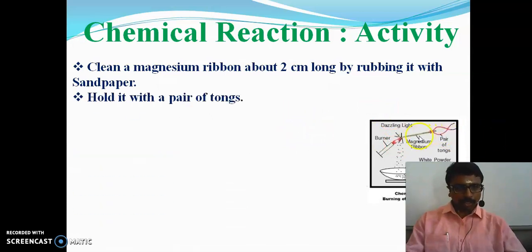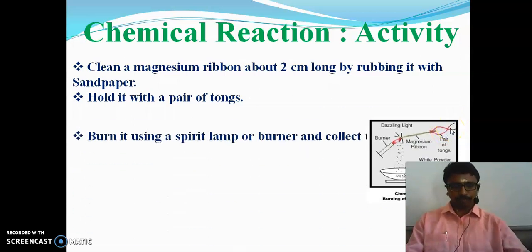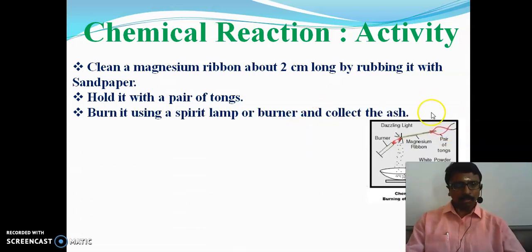And we have to hold the magnesium ribbon with a pair of tongs. And we have to burn the magnesium ribbon using a spirit lamp or burner. So from that, what will be? We can collect the ash.